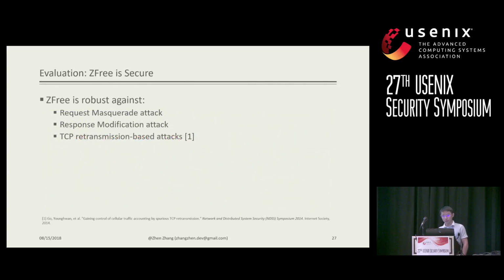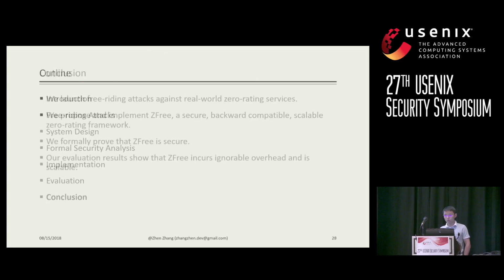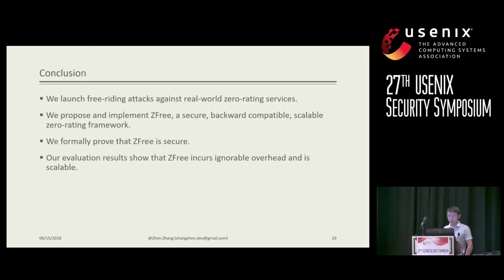In order to prove that the free is practically secure, we performed 3 free-writing attacks, where, for example, in the retransmission-based attack, the attacker will send a retransmission, but with different content inside. And we are sure that none of those free-writing attacks can penetrate our system. Thus, Z3 is secure. In conclusion, we launched free-writing attacks against real-world systems, and we found the vulnerability of existing zero-rating services.